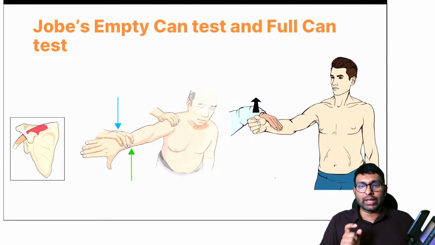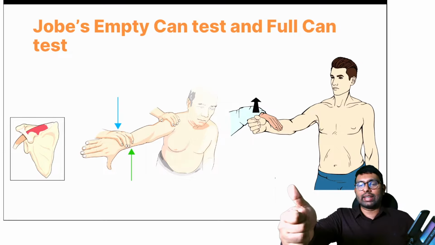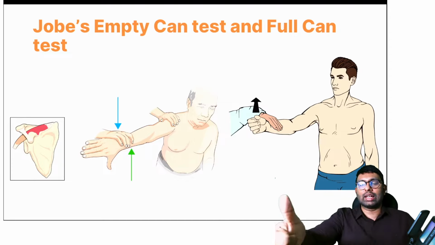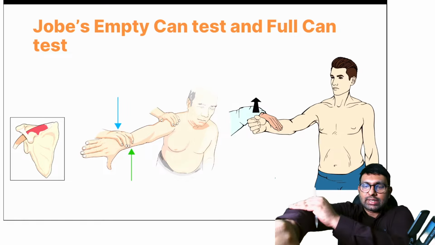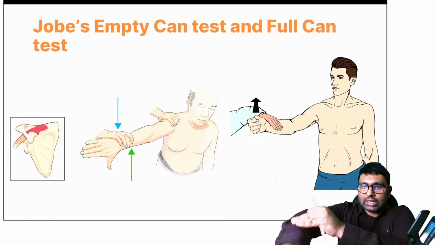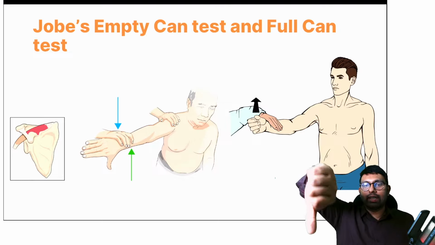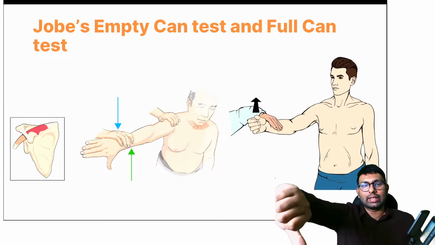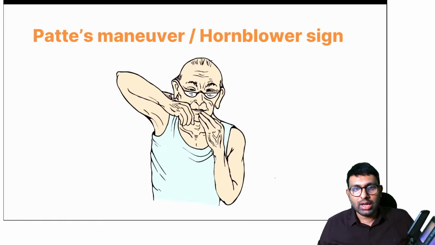Now to learn about supraspinatus. In supraspinatus, you either keep your hand like this, that is, you're holding a beverage upwards, so full can test, or you're emptying the can, that is the empty can test. So you keep your hand like this or like this, and you try to lift your hand up, and the examiner tries to put resistance downwards. If he is able to resist your upward movement, then this is called empty can. You're right, Dr. Jain. This is empty can. This is full can. Empty can is better than full can test. Empty can test is done for supraspinatus. So this is the empty can and full can test done for supraspinatus.